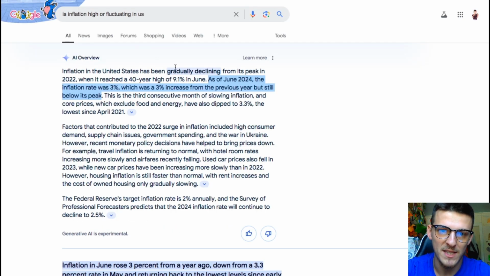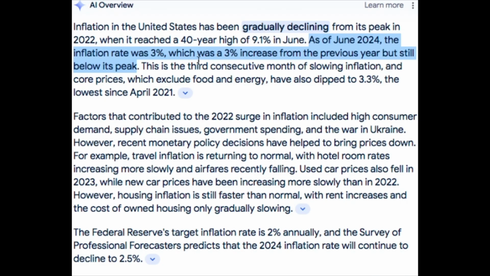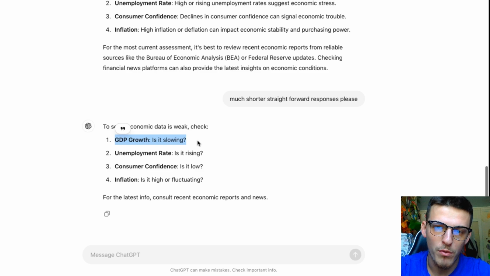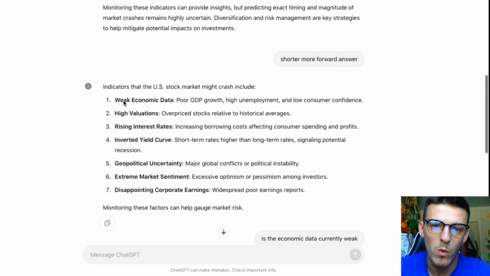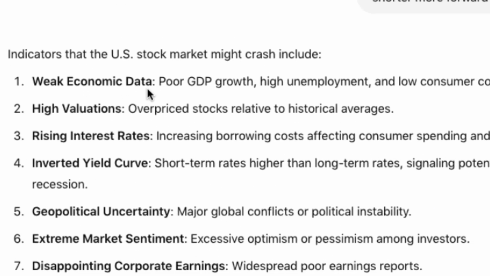And last but not least, as of June 2024, the inflation rate was 3%, which was a 3% increase from the previous year, but still below its peak. GDP growth slowing, unemployment rate rising, consumer confidence low, inflation high or fluctuating. All of these checked off the box. We can say that weak economic data is absolutely here.